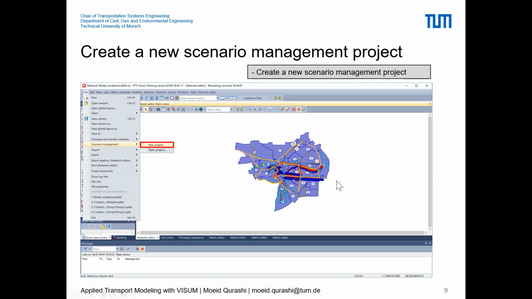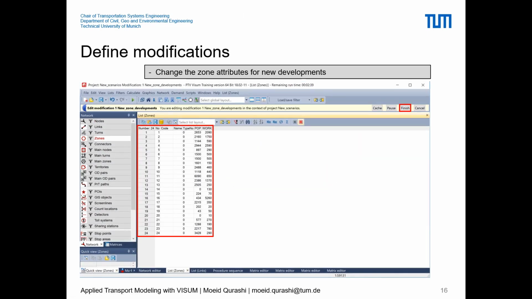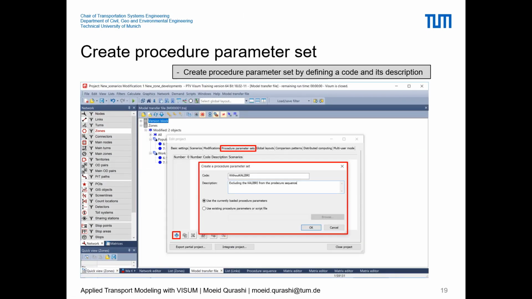Yeah, so after defining the modifications, the next part would be to define the procedure parameter set. This is the set of procedure sequence we want to rerun or reevaluate so that we can see the impact of the changes in our model due to these modifications. To do this, we will go to procedure parameter sequence, press on this add button or the plus sign